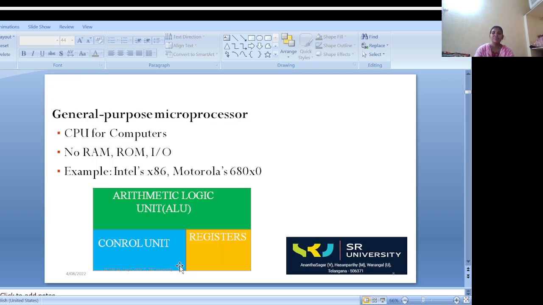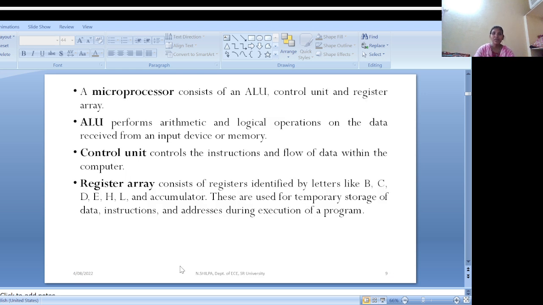Next, the microprocessor. What are the components in the microprocessor, we will see. A microprocessor mainly consists of three components: arithmetic logic unit, control unit, and registers. There is no RAM, ROM, or IO ports inside the microprocessor. If you want, we can connect the random access memory, read-only memory, and IO ports externally.